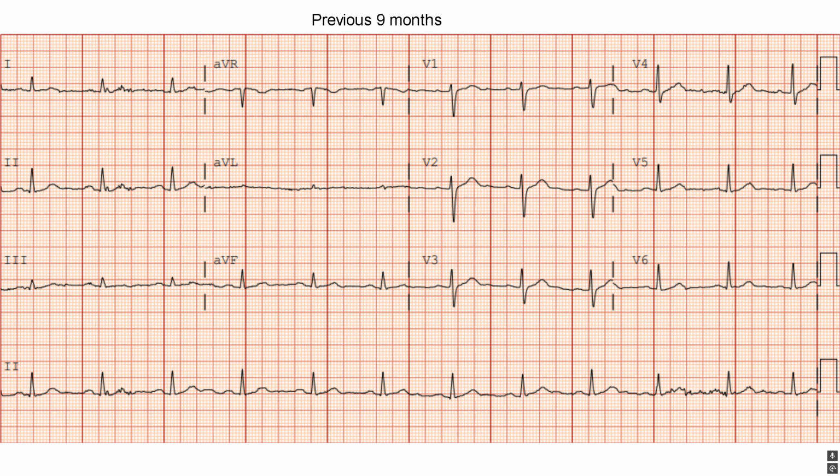As we should always do, a good idea is to get a baseline EKG. So this is an EKG from 9 months ago that I found for this patient. Let's just go through it to practice our steps. We have the rhythm strip down here, and I see one P before every QRS. So we have sinus rhythm. The rate is not fast.